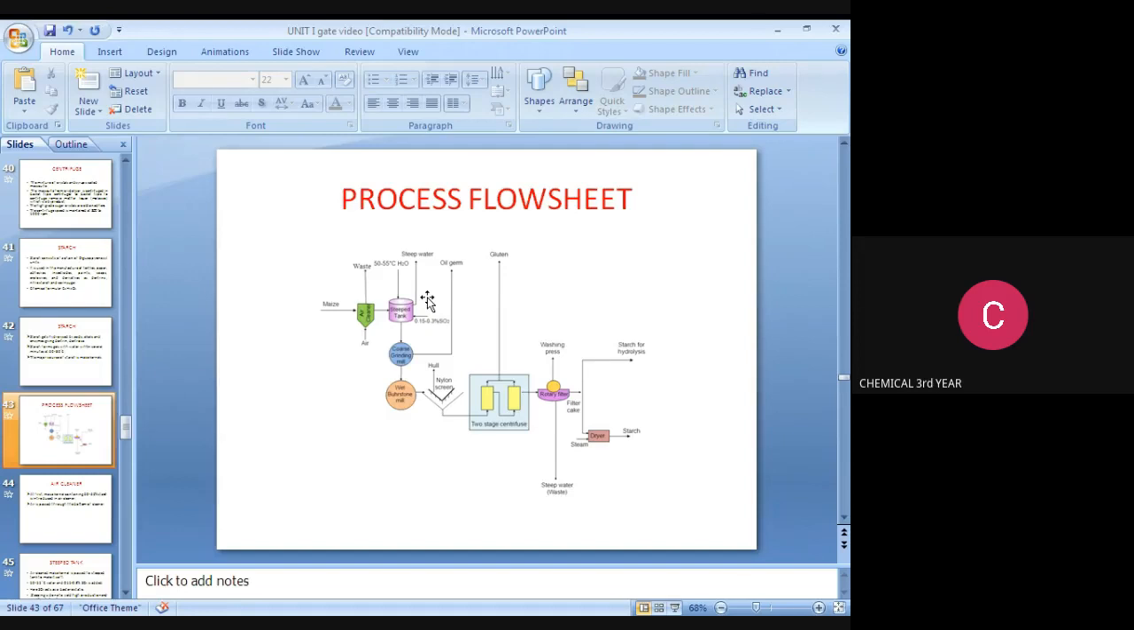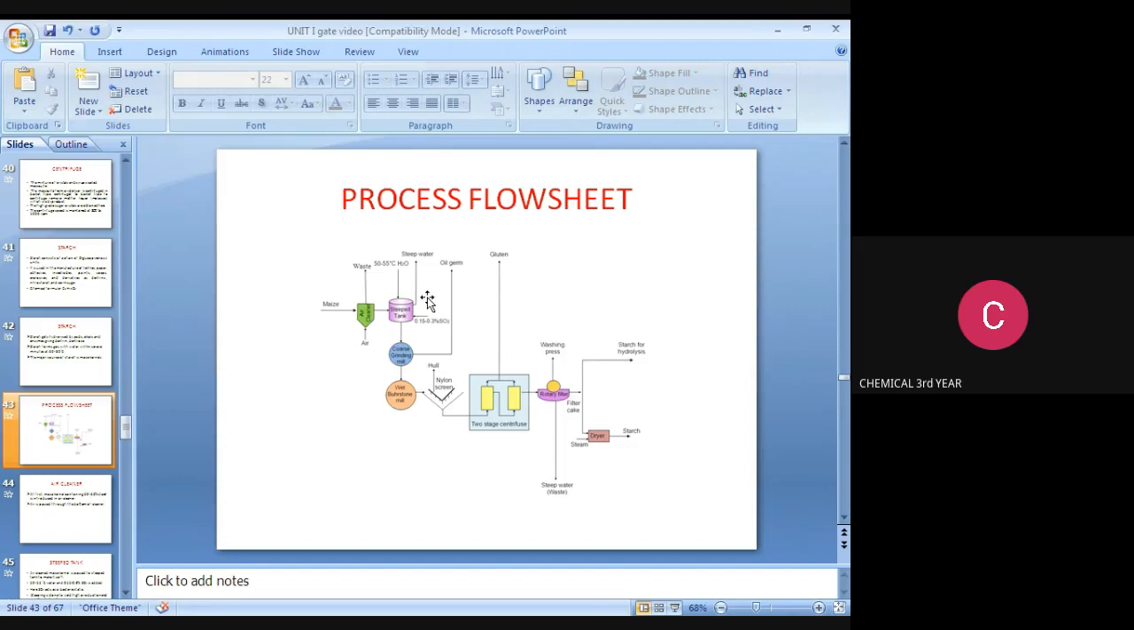This is the flow sheet for producing starch. We obtain maize, which passes to an air cleaner. Air is used and waste is removed, and then it passes to the steeping tank. In this steeping tank, 50 to 55 degrees Celsius is maintained, and we add 0.05 to 0.3 percent of SO2. After that, it passes to the coarse grinding mill, and then to the stone mill.